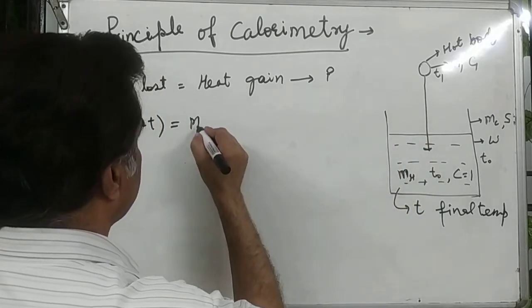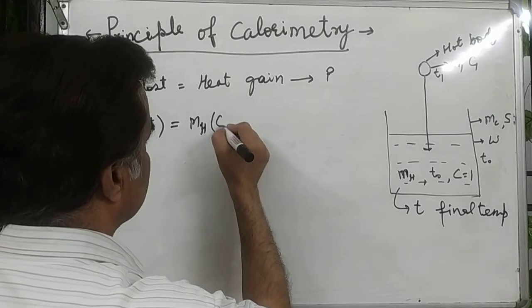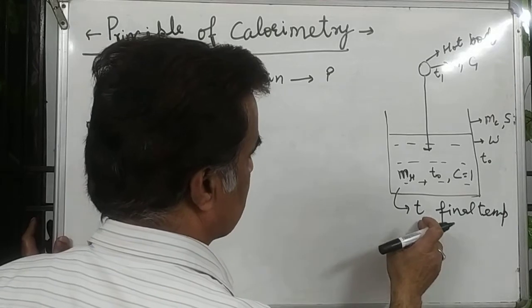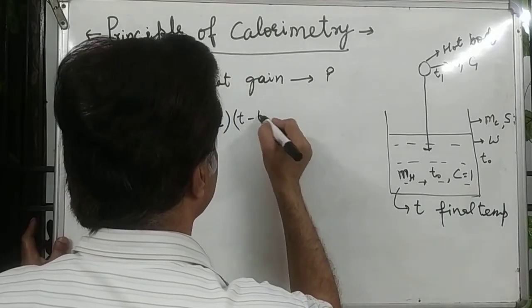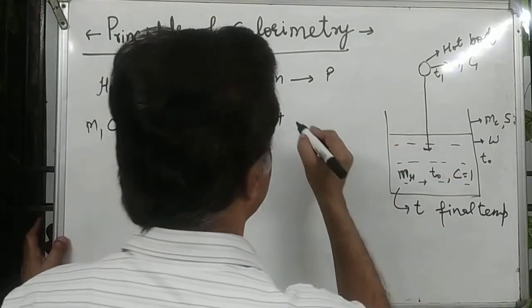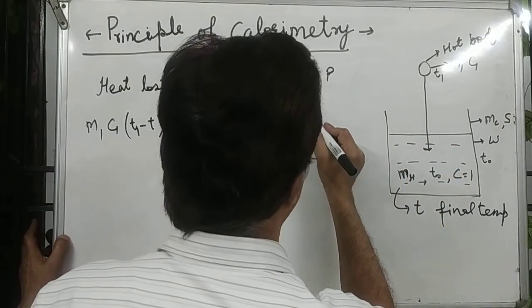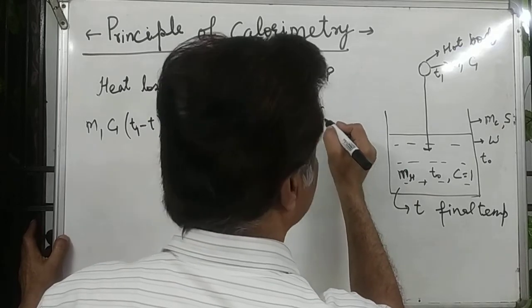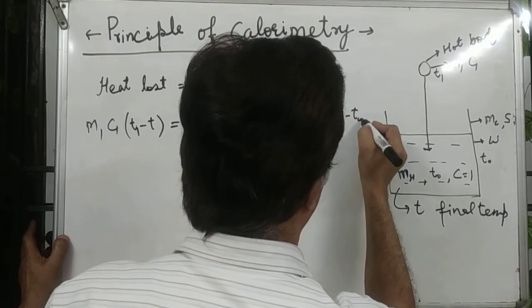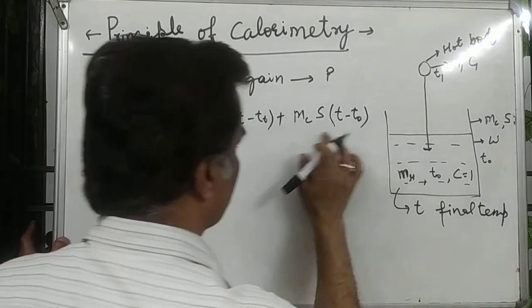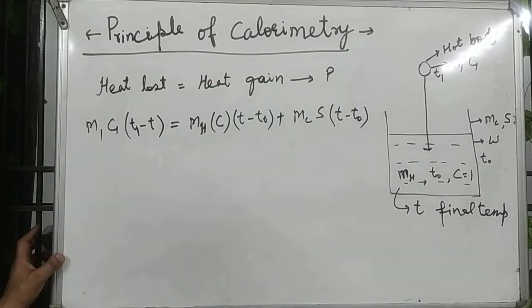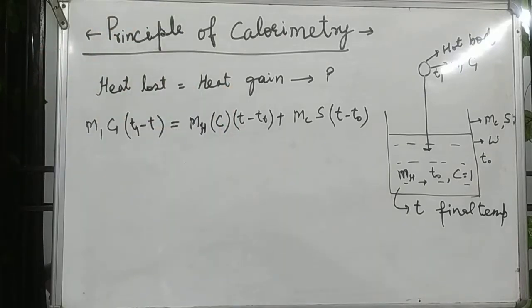This equals the energy absorbed by the water, that is mh times the specific heat of water, taking C equal to 1, times the change in temperature, T minus T naught, plus the heat absorbed by the container, that is the mass of container mc times the specific heat S times the change in temperature, T minus T naught. So this is the heat energy absorbed by the container, this is by the water, and this is the heat lost by the hot body.